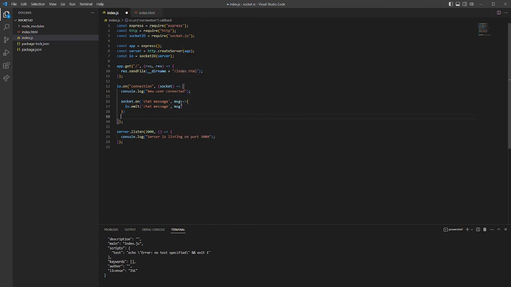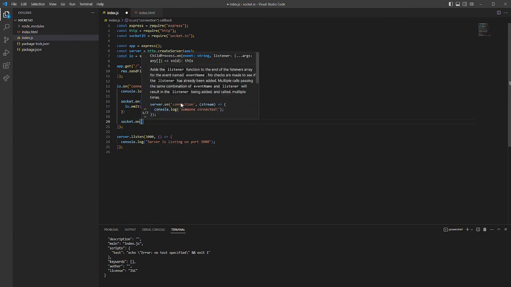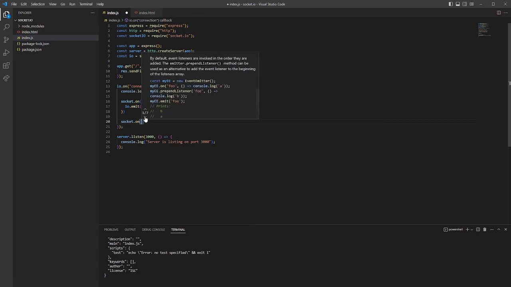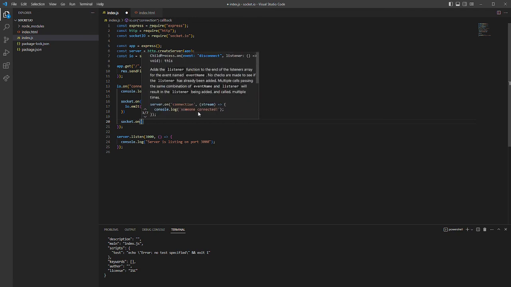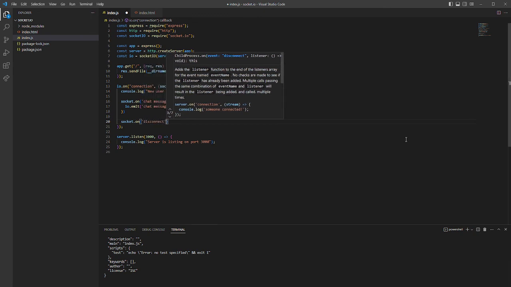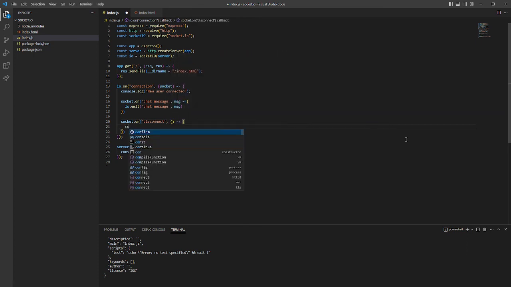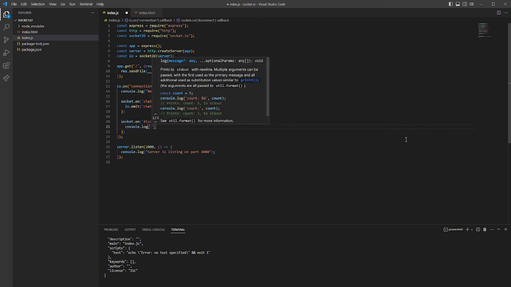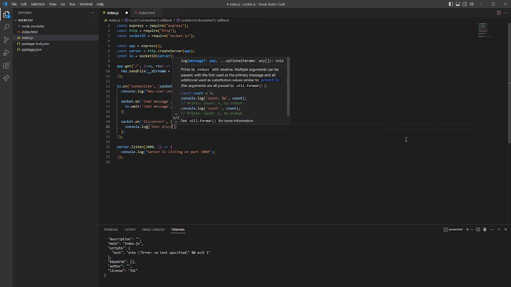And the last thing, I would like to have socket.on. As I mentioned before, we can have some kind of event, not only connection, but also disconnect. So when the user disconnects, we would like to have information in our terminal. So on disconnect, and we will call console.log user disconnected.